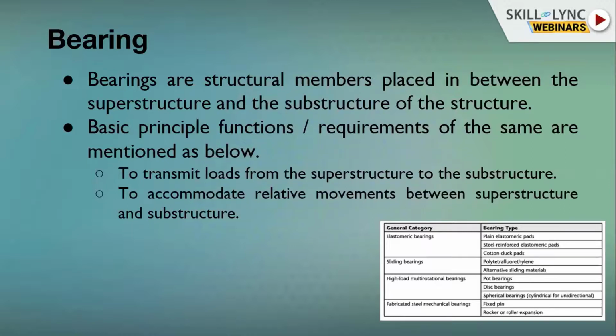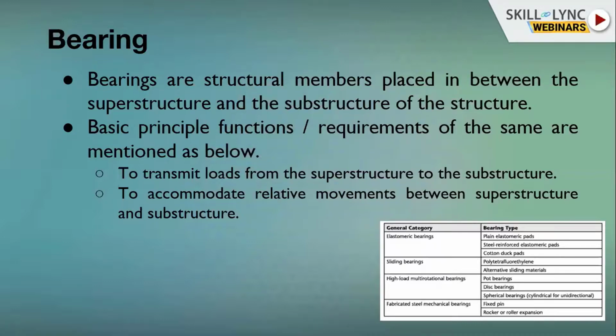There are four common types of bearings used in India. First is elastomeric bearing, second is sliding bearing, third is high load multi-rotational bearing, and fourth is fabricated steel mechanical bearing. The most common bearing used in India is the elastomeric bearing, which is further divided into three parts: plain elastomeric plates, steel reinforced elastomeric plates, and cotton plates.